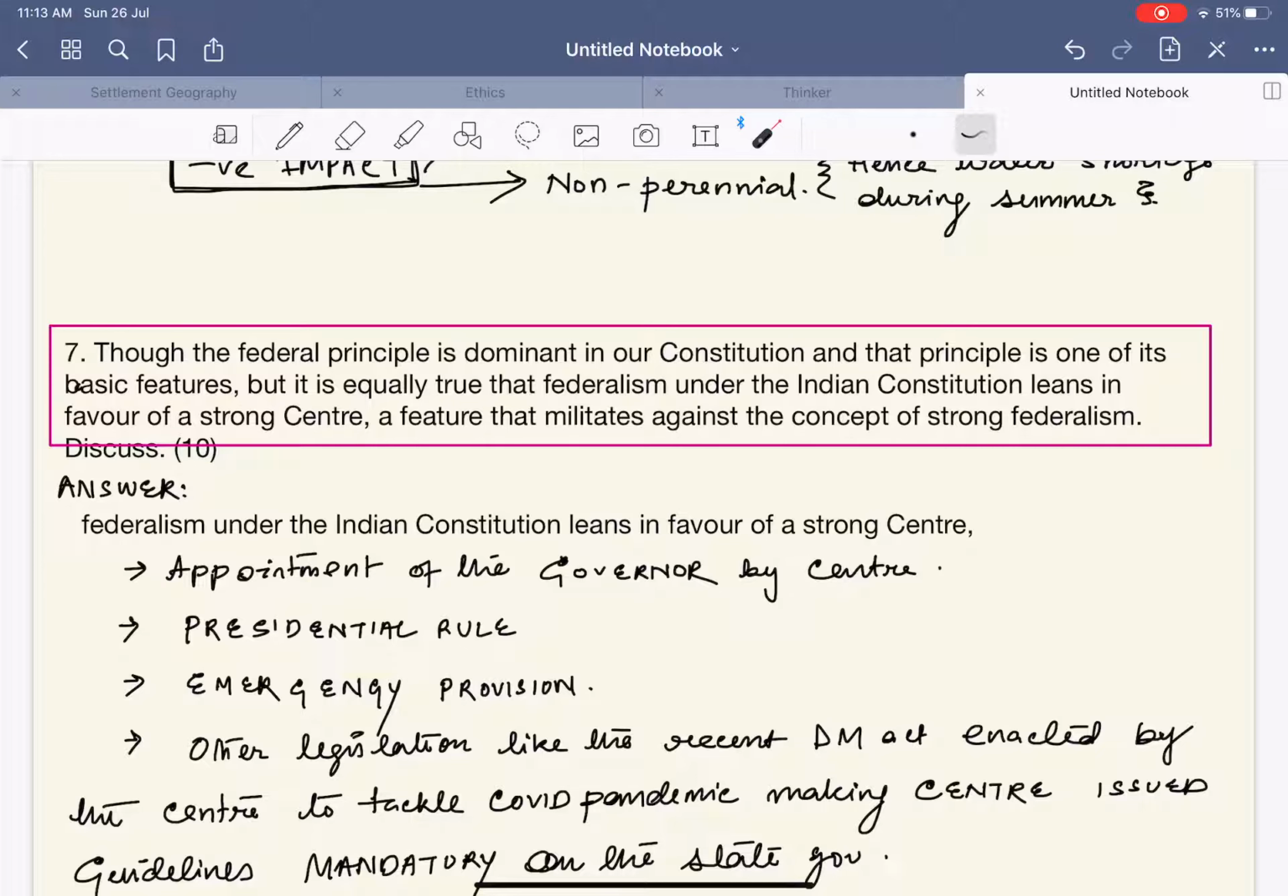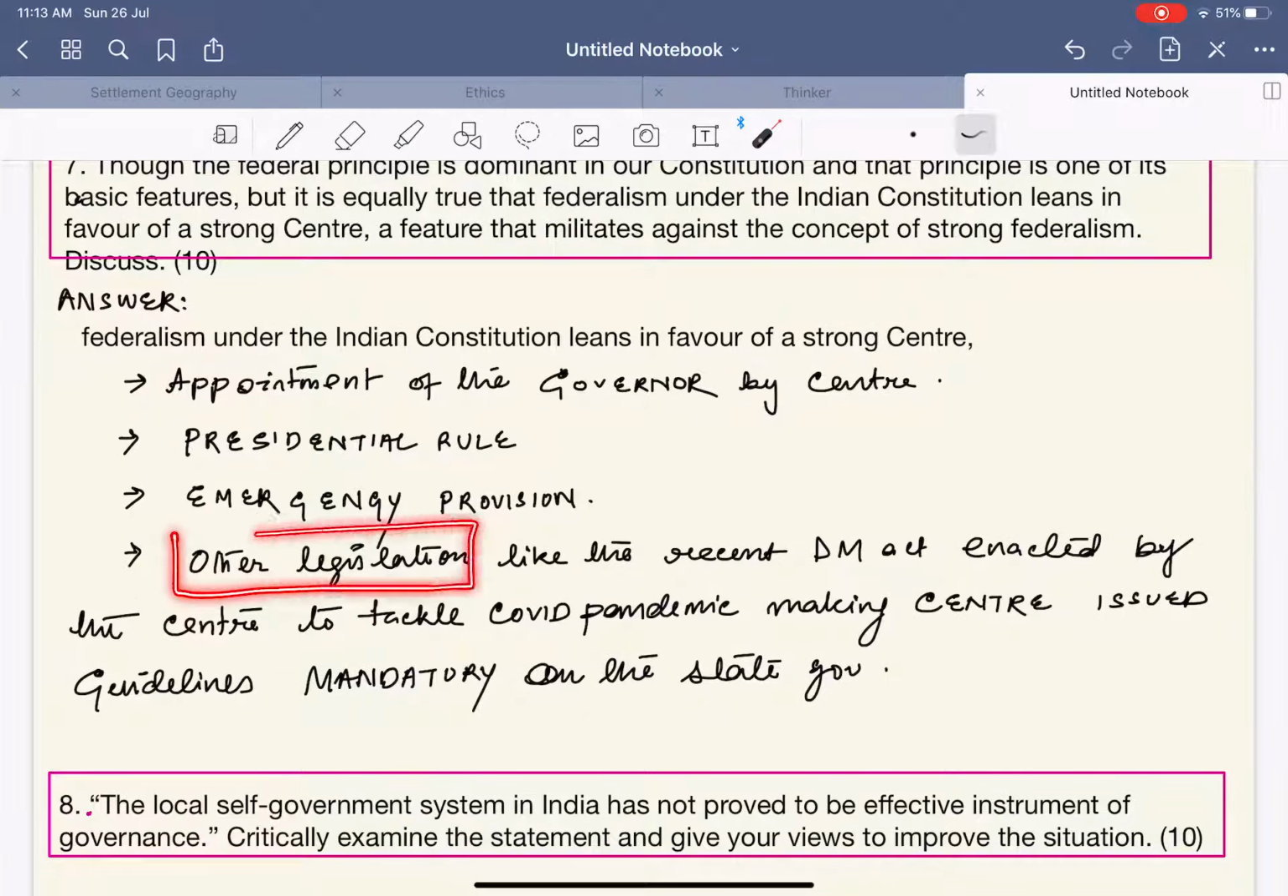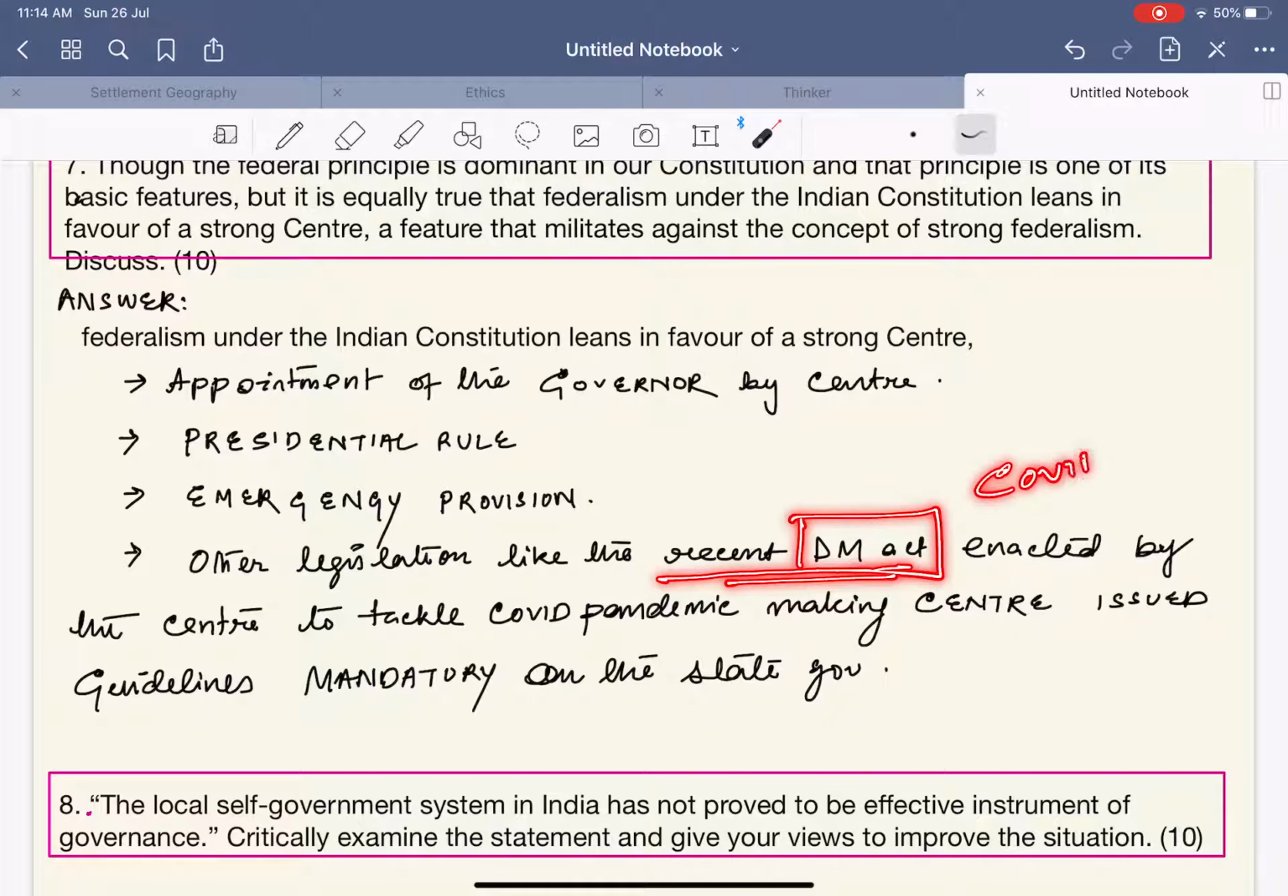In this context, first of all, federalism under the Indian constitution leans in favor of a strong center. How? Appointment of the governor by the center, the presidential rule, emergency provisions. Other legislations, this is very, very important, kindly mark these points, like the recent Disaster Management Act. See, recently what happened was that the COVID pandemic struck India, as a result of which the central government enacted the Disaster Management Act.